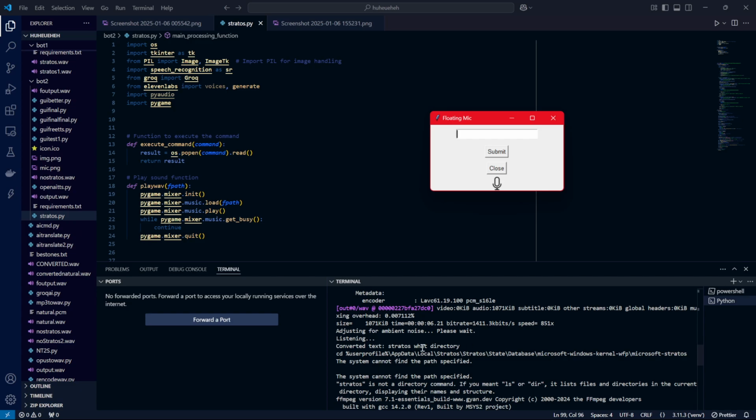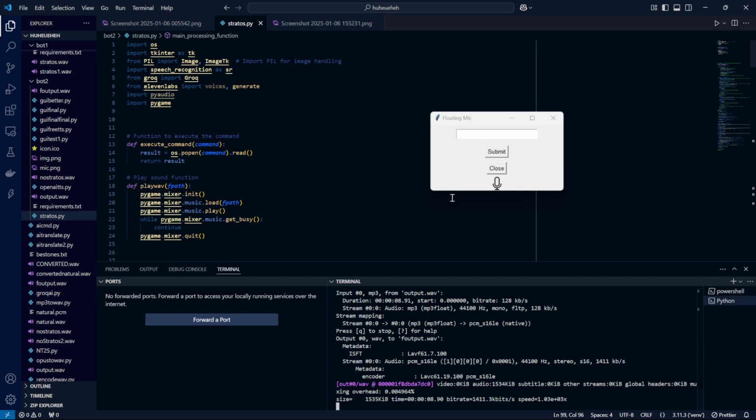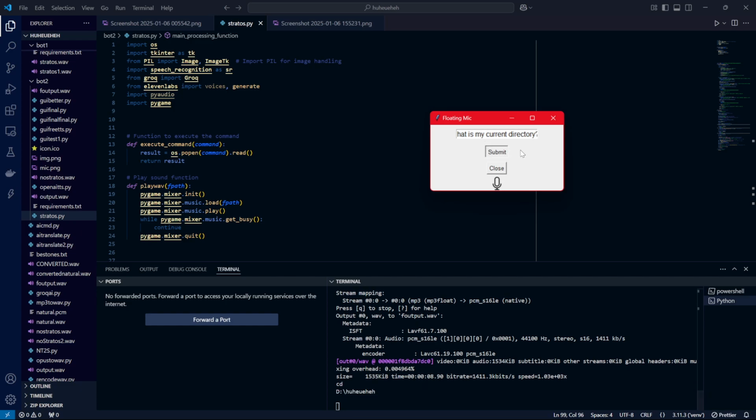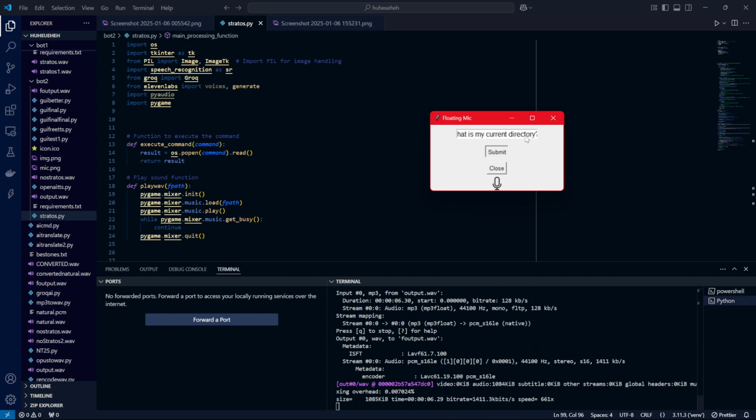Okay, the thing is, it is generating. Okay, yeah, you can see here the converted text. My speech to text is not verifying because of my accent, I guess. But anyways, it works pretty well. I'll write here, Stratos. What is my current directory? Submit. Your current directory is d. The command output simply displayed the directory path. Okay, that's actually the name of my folder.